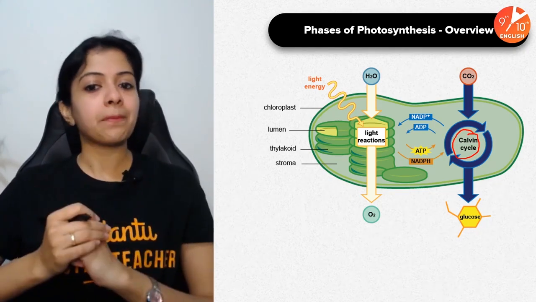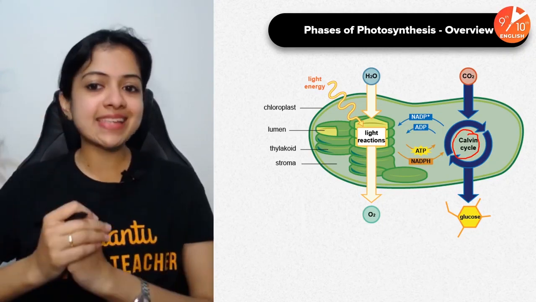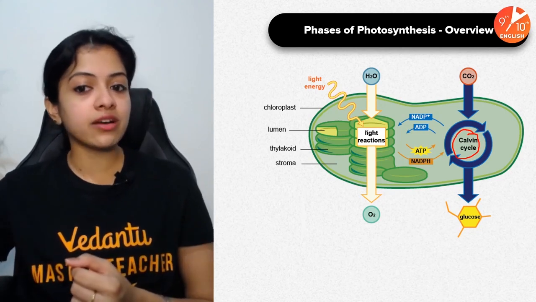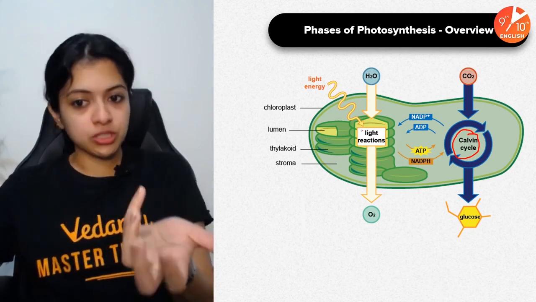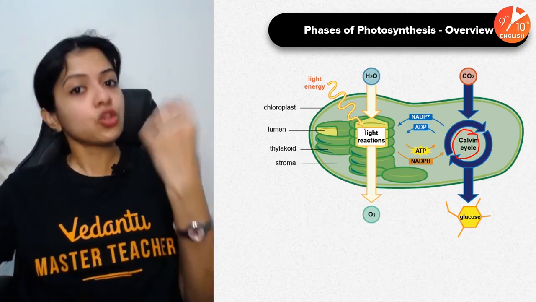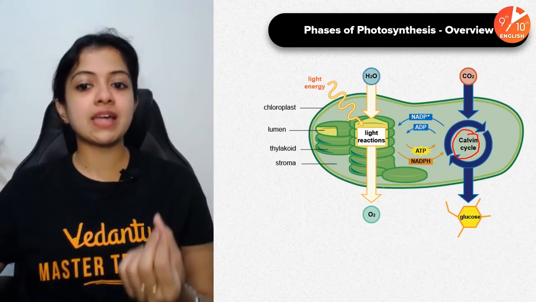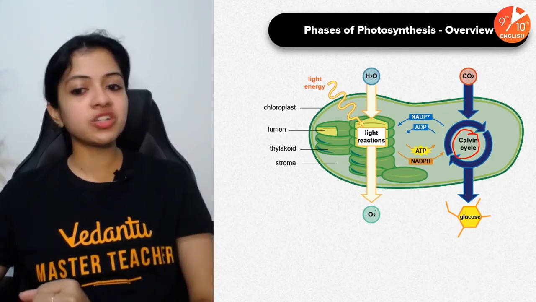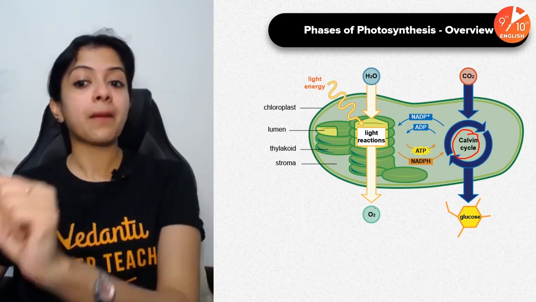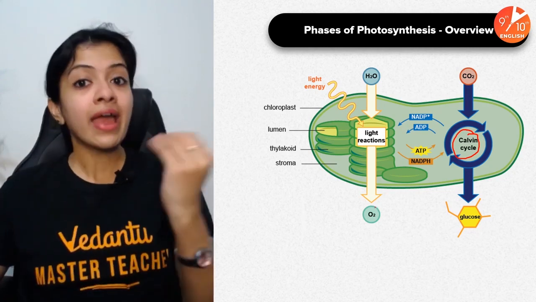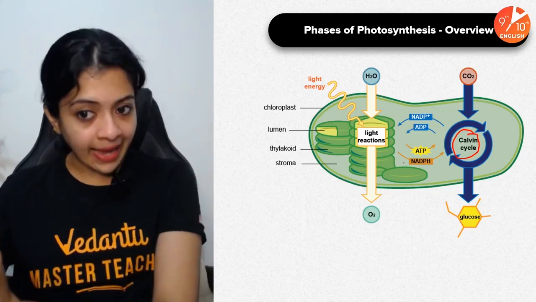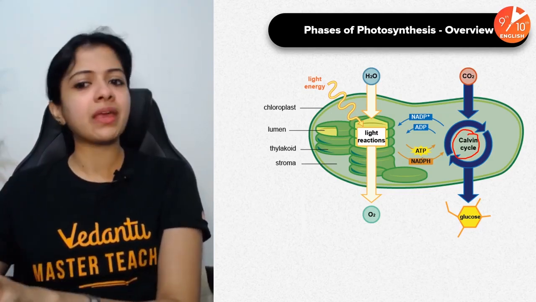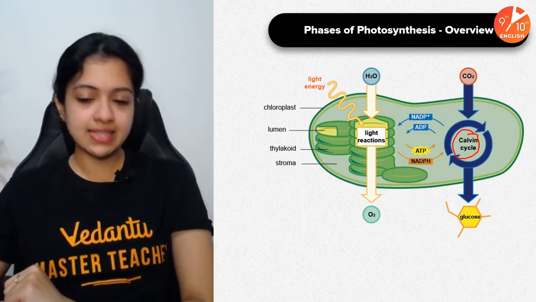So I think this image pretty much summarizes the entire couple of phases of photosynthesis. It starts with light energy falling on the thylakoid, which means chlorophyll gets activated, and using that energy, water gets split up into H+, electrons and oxygen. Okay, and that oxygen gets released immediately as a byproduct. What happens to the H+ and the electrons? I've told you they are used to form NADPH and ATP. ATP is the main energy currency here. NADPH also slightly acts as an energy currency.